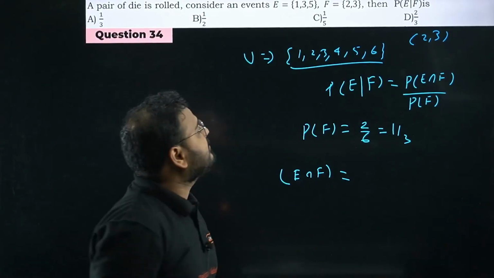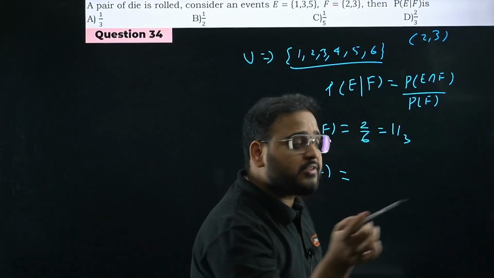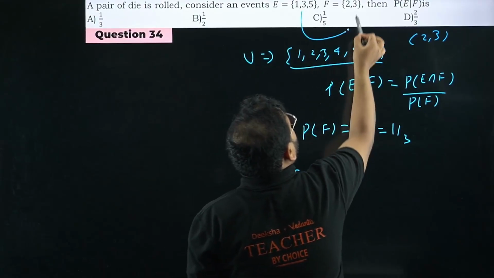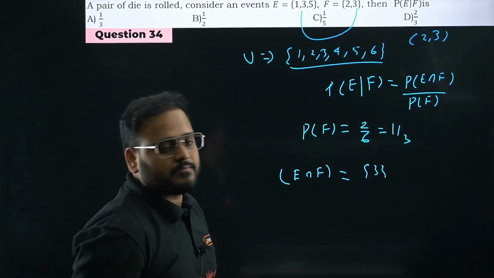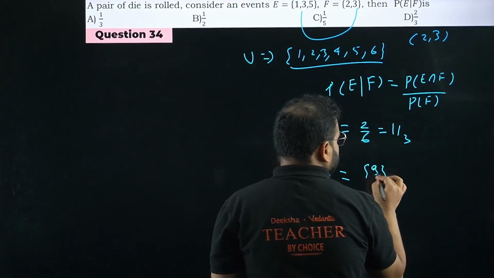What is common between E and F? Between E and F, what is common, sir? Please check. Only 3 is common. So right here, only 3 is the answer. For E and F, 3 is the answer. Okay.